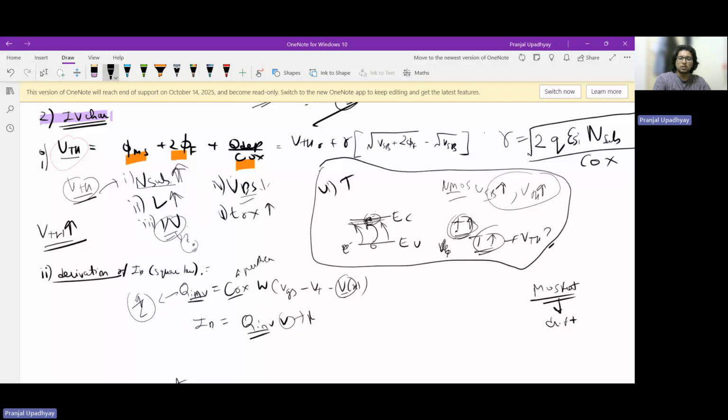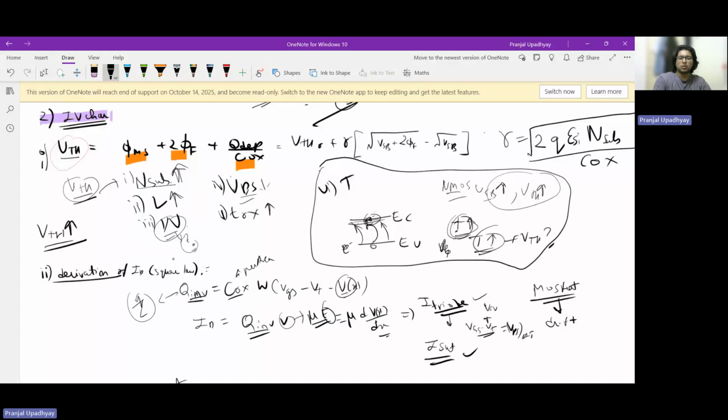Now you can replace this with mu E, and you can further replace this with minus mu dVx by dx, right? Because E is the lateral electric field, because of which drift is happening to begin with. When you rearrange the terms and integrate, you obtain the expression of I triode. And when you substitute the saturation condition, which is VGS minus VT, also called V overdrive, being equal to VDS sat, you obtain your saturation current, right?